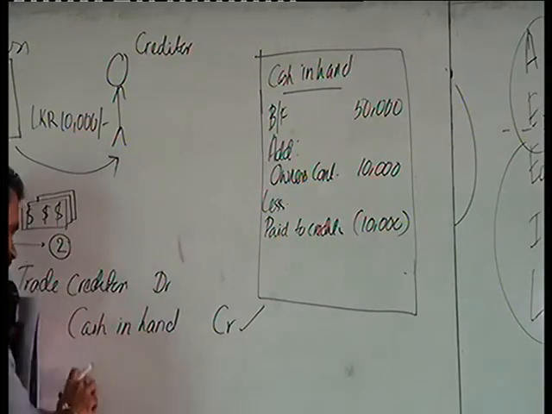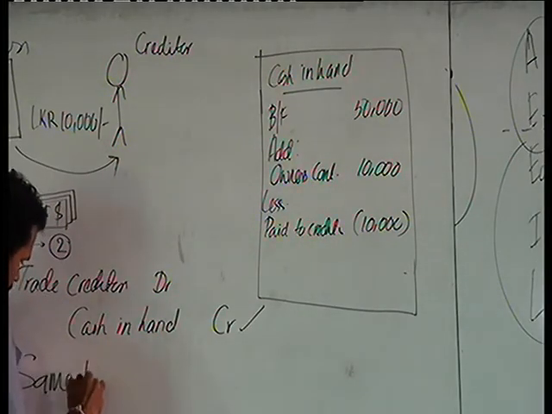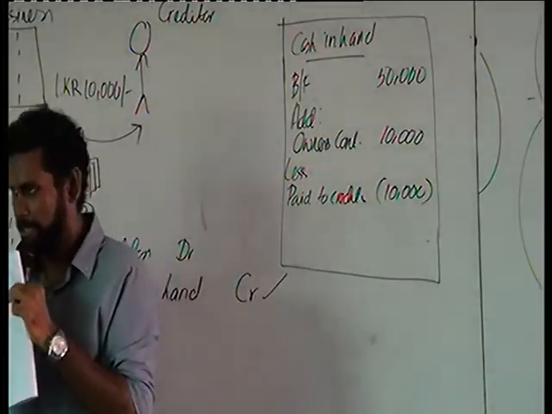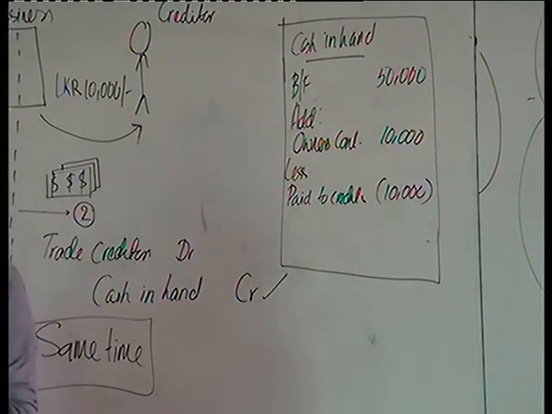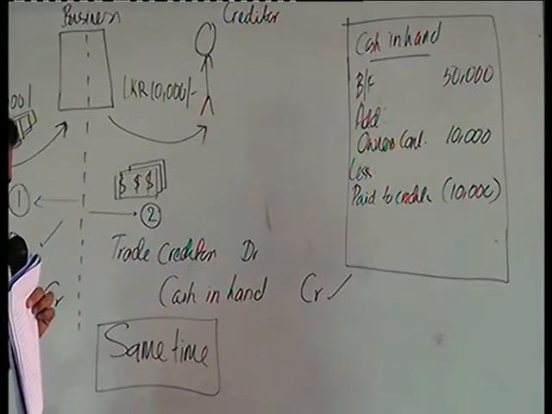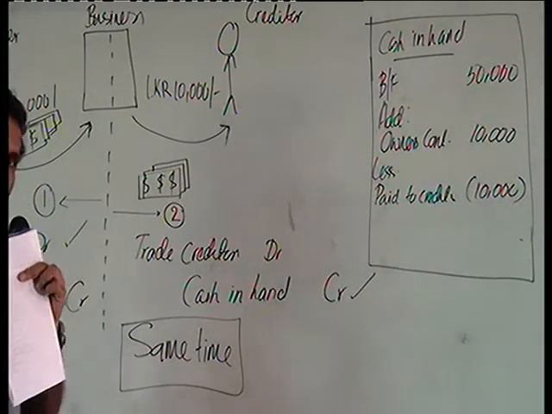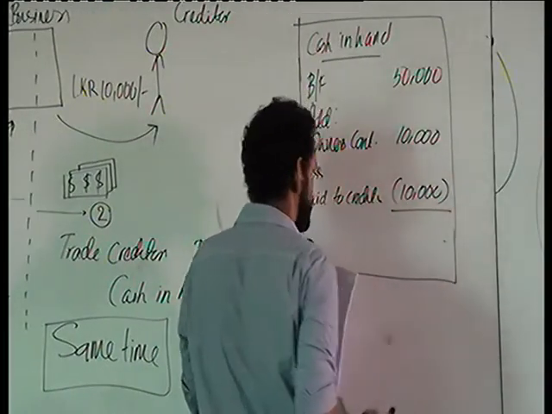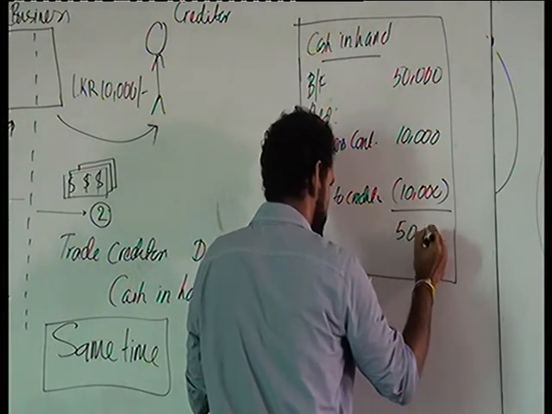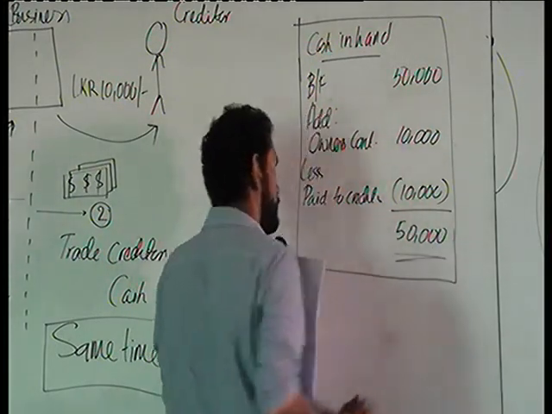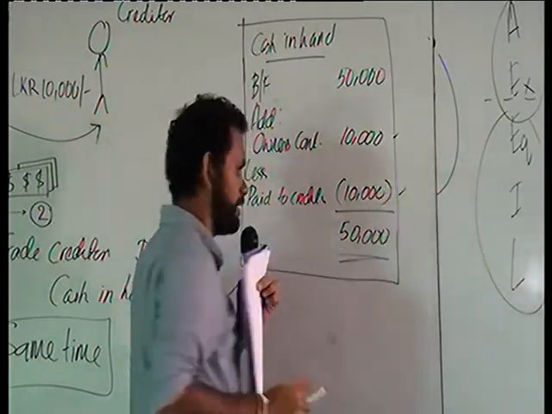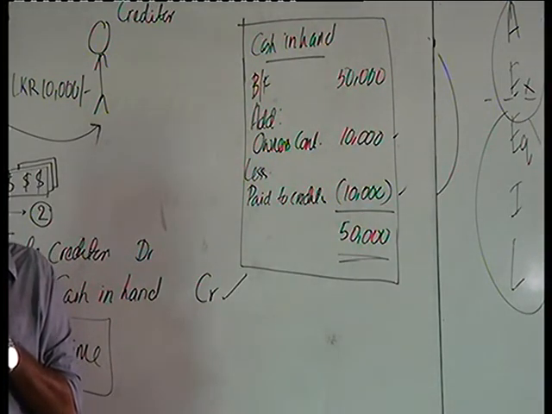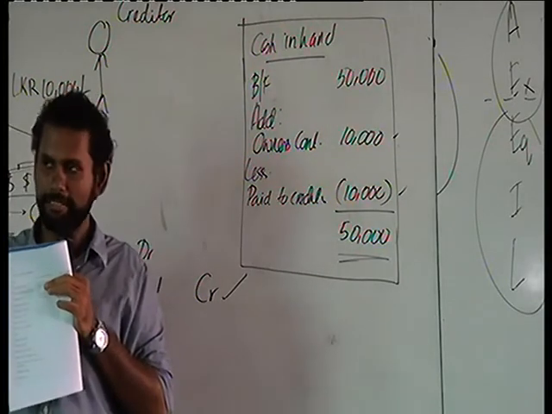Because those two transactions happened at the same time. Receiving cash from the owner and settling the trade creditor happened at the same time. But for our accounting purpose, we have divided into two transactions. So now less 10,000. So you can see what happens. The balance remains as 50,000. Increase in 10,000 and decrease in 10,000. No impact.